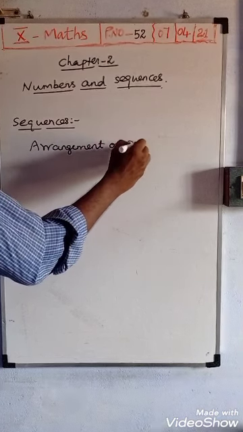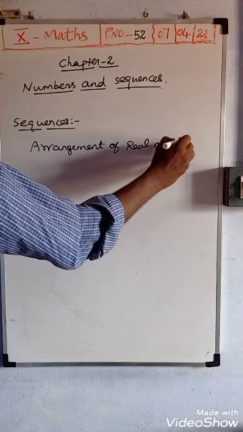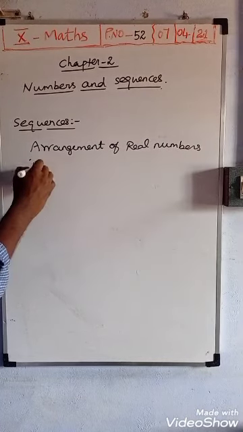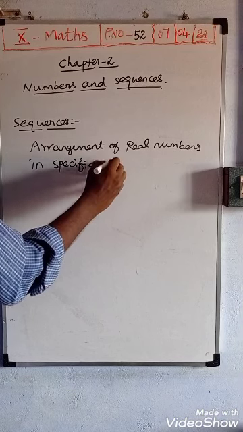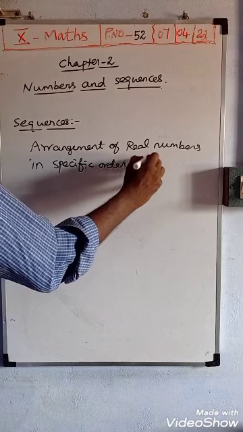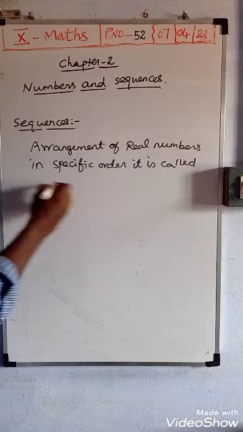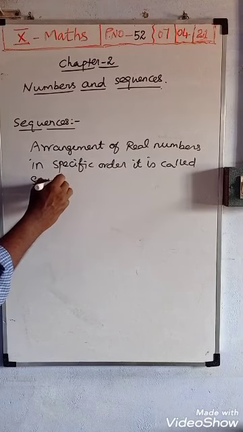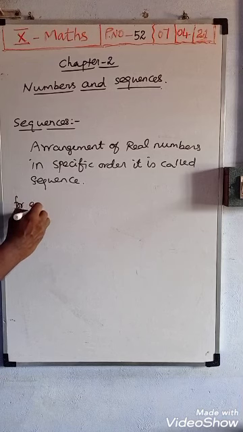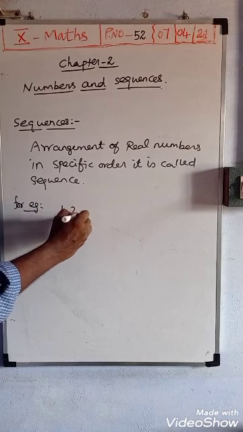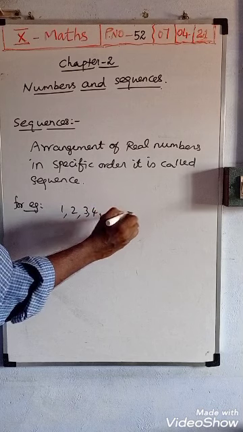Arrangement of real numbers in a specific order is called a sequence. For example, the natural numbers are a sequence: 1, 2, 3, 4, arranged and written in some specific order, with a difference of 1.